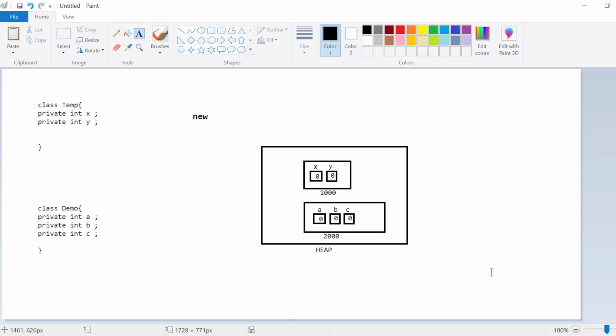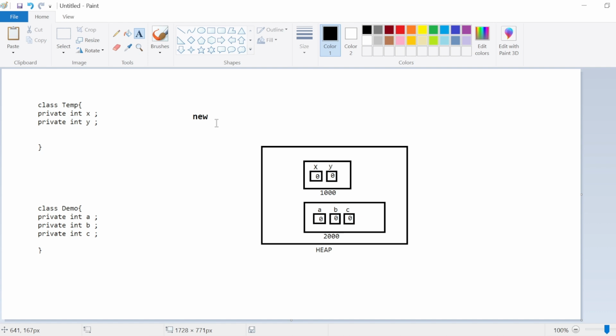To understand this, we first have to understand how object creation internally works in Java. For that reason, I am using this graphical representation so that you will have some understanding of object creation in Java. So let's begin. We have a keyword called new. The new keyword is used to create an object in Java, right? But the problem with the new keyword is that it doesn't tell the compiler for which class you want to create the object. For example, in a class A, if you are just writing the new keyword, the compiler will never know for which class you want to create the object because association is also there.